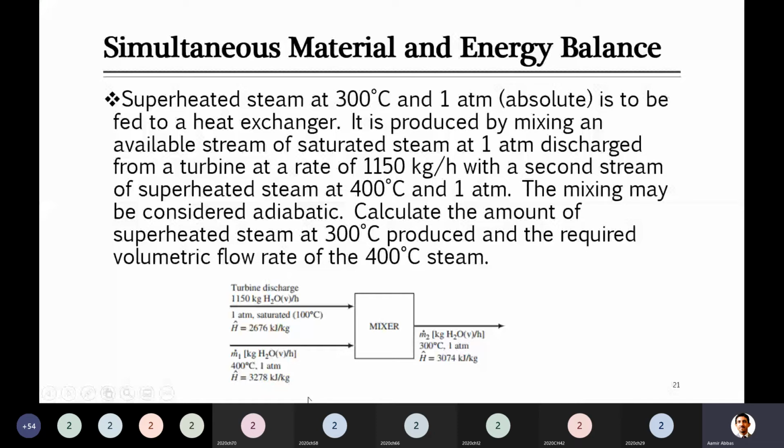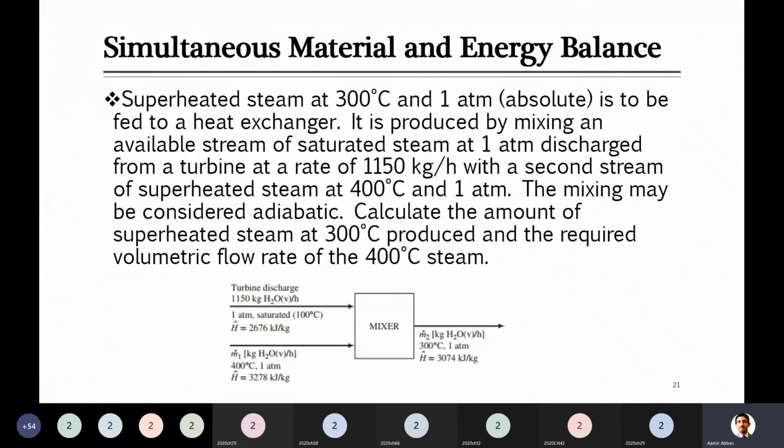I think that's it. And what he asked: calculate the amount of superheated steam at 300 degrees C produced, this one which is being produced here, and the required volumetric flow rate of the 400 degrees C stream. Because if you read through the whole question, he only told one flow rate, he didn't mention the other two flow rates. So what is this question, by the way?